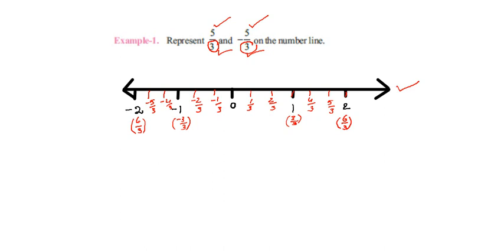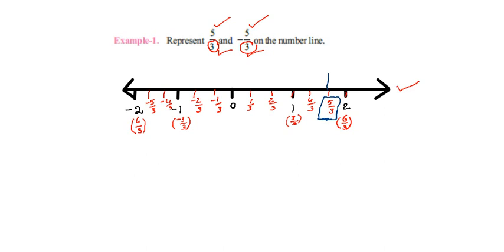After that, coming to our task, here represent 5 by 3. Where is it? You may observe here 1 by 3, 2 by 3, 3 by 3, 4 by 3, 5 by 3. Here is 5 by 3.